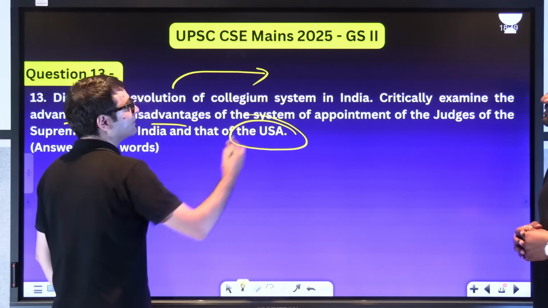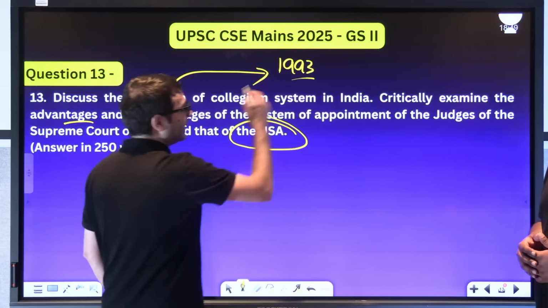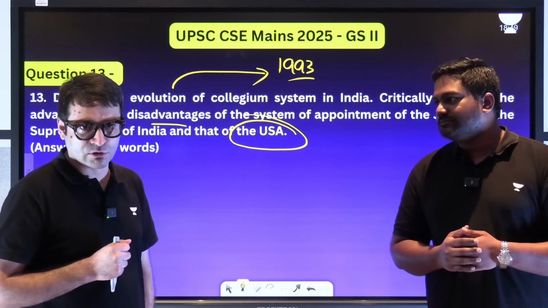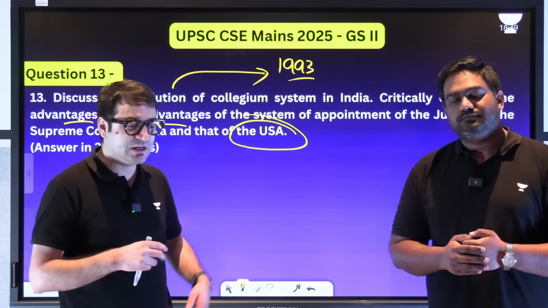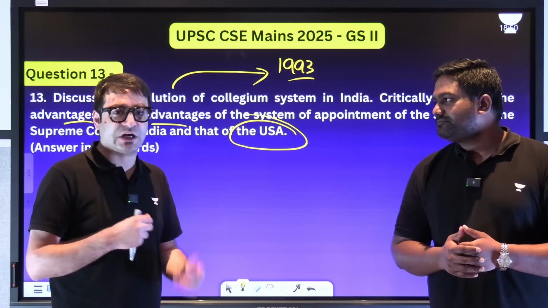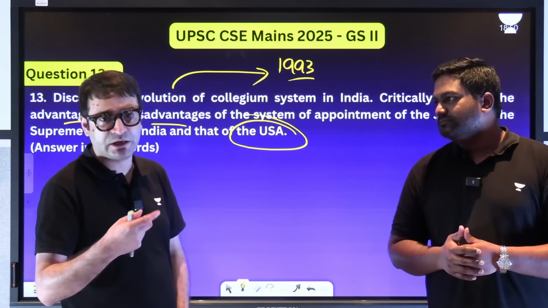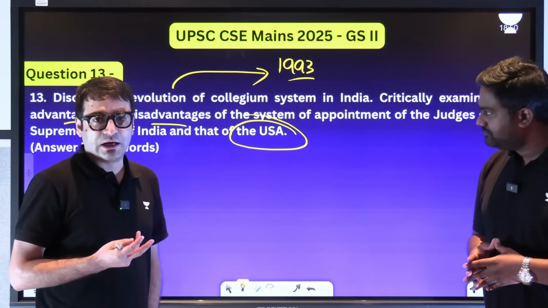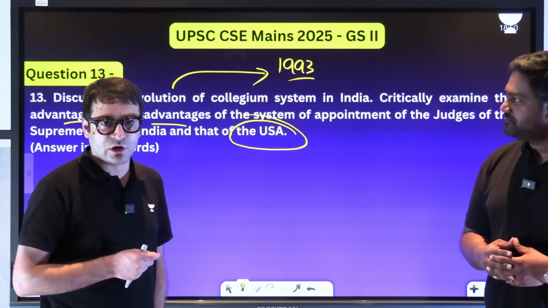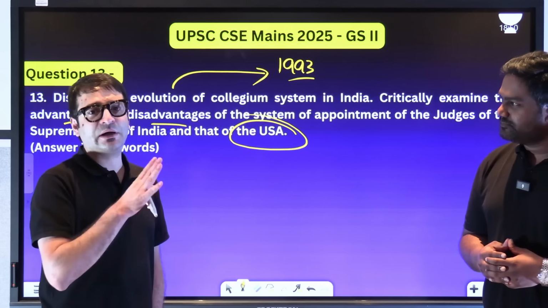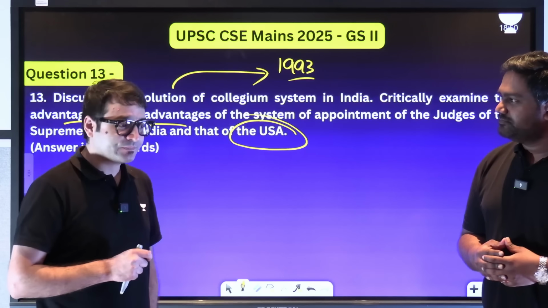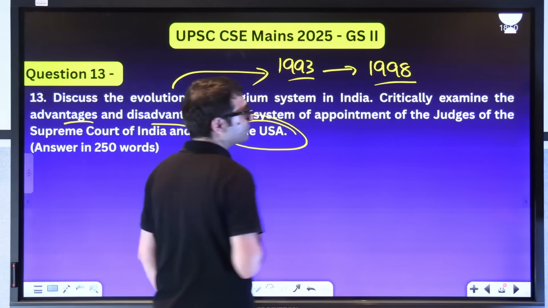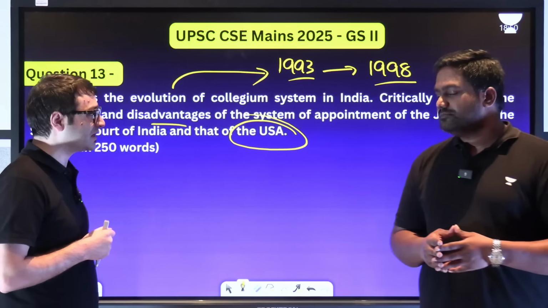The evolution of the collegium system is 1993, the Second Judges case, also known as Supreme Court Advocates on Record Association v. Union of India, 1993, in which the Supreme Court said that appointment of judges is a consultative, integrative, and participative exercise to select the best possible talent to the judiciary. And that is how, instead of the president appointing judges on her own, it will be the recommendations of the collegium, which is binding on the president. This was reiterated in a presidential reference in 1998. The judgment was authored by Justice JS Verma, the then Chief Justice of India.